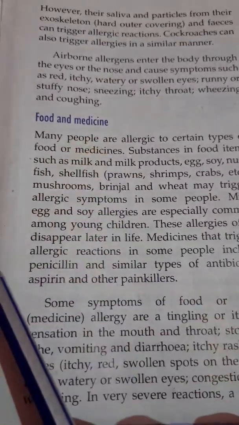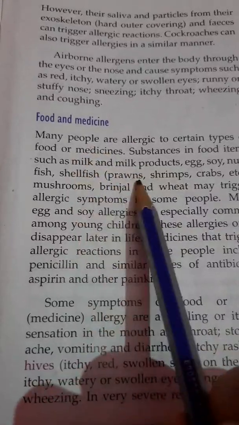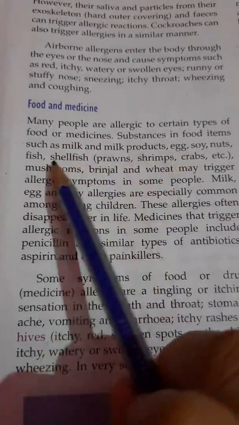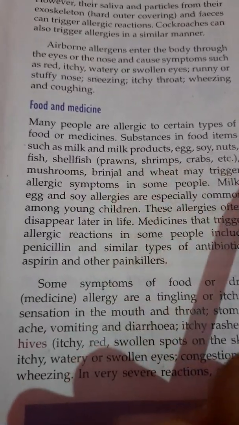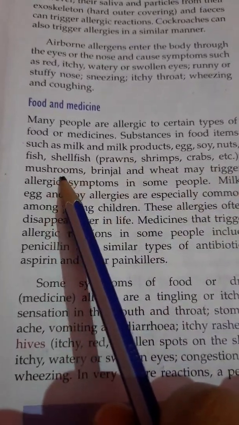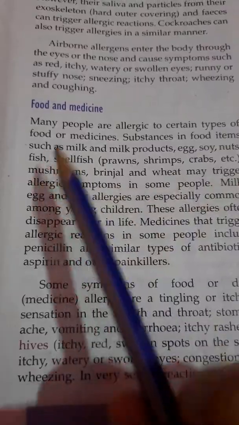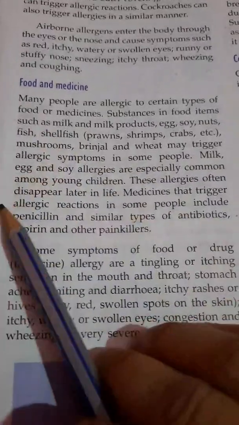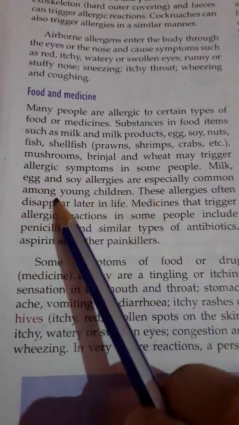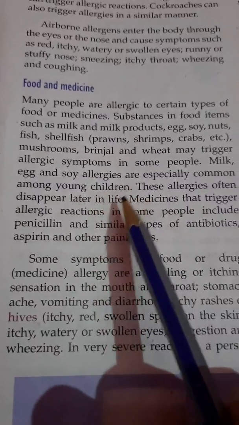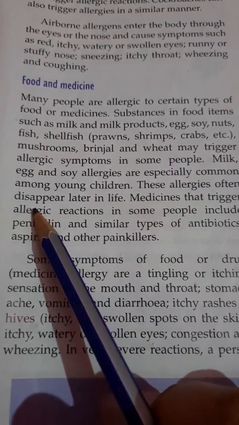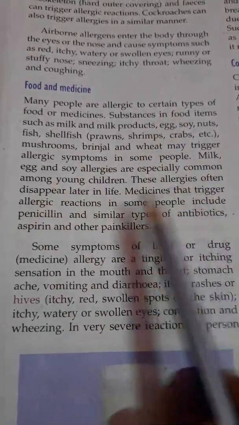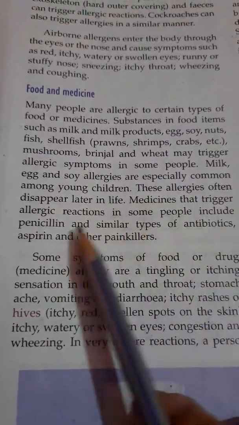First, we will discuss about the food. Food such as milk and milk products, eggs, soy, nut, fish, shellfish, which includes the prawn, shrimp, crab, etc. Some types of mushrooms, brinjal and wheat may trigger the allergic reaction in some of the people. Milk, egg and soy allergy are especially common among young children, but later in their life, these allergic reactions may disappear also. Then medicines that trigger allergic reactions in some people include penicillin.